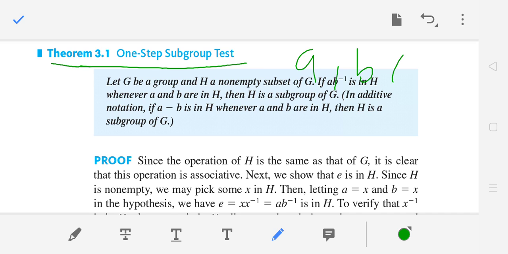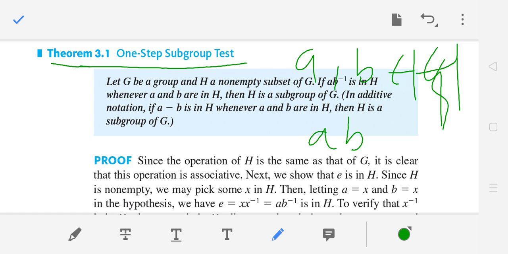Where are A and B coming from? They are coming from H, right? Then if AB inverse is in H, if AB inverse belongs to H, then you say that H is a subgroup of G, right? You take any two elements. If AB inverse belongs to H, then H is a subgroup of G.